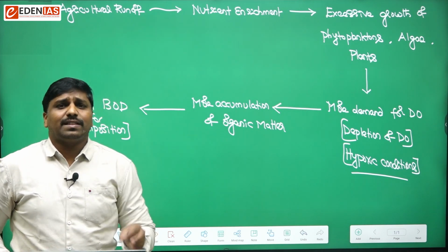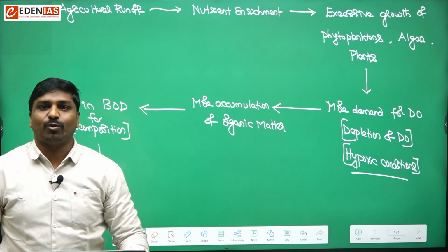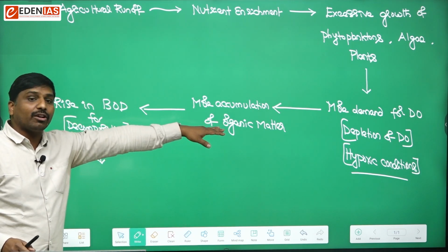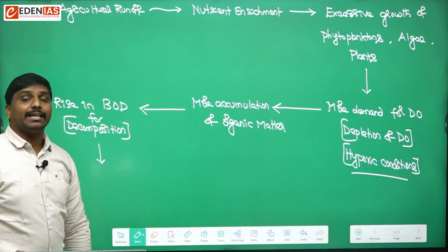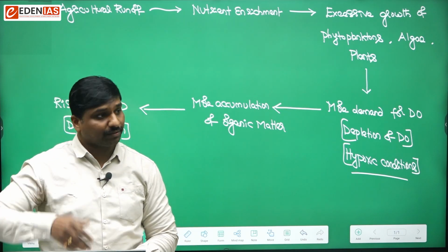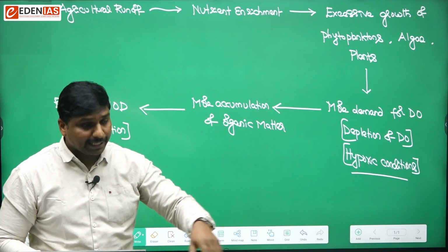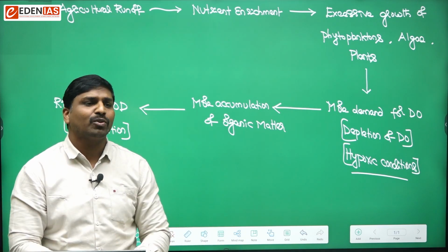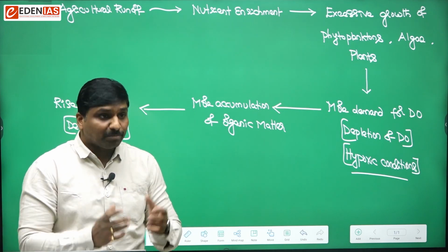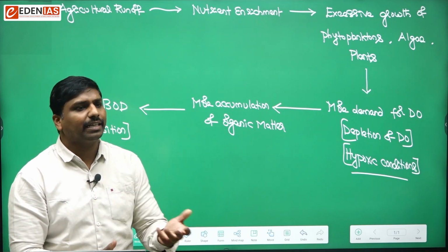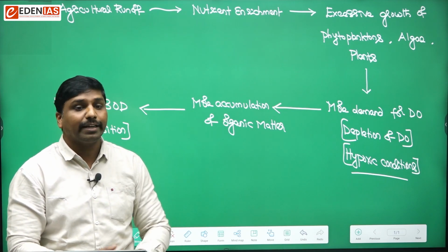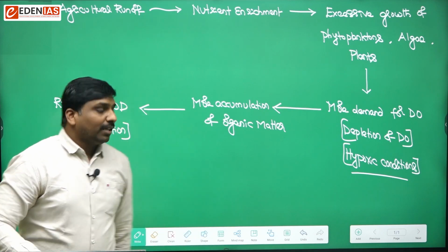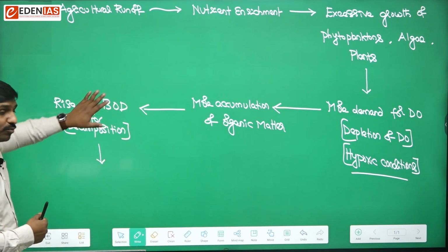Photosynthesis is a surface phenomenon. And where would the decomposition process happen and organic matter be accumulated? It will happen in the bottom portions, or we'll say aphotic zones at the bottom, benthic portions. Usually circulation of oxygen would be very less because we are discussing static water bodies. Like a lake, it's a static water body, not a flowing water body. So circulation would be less. So here, due to this, what will happen?